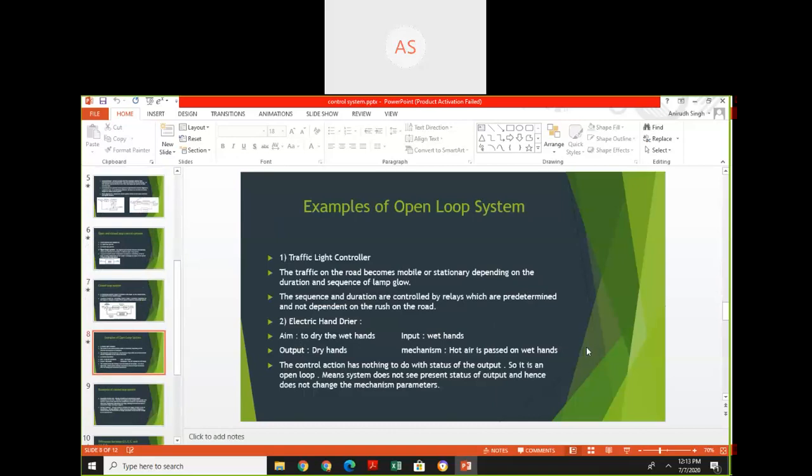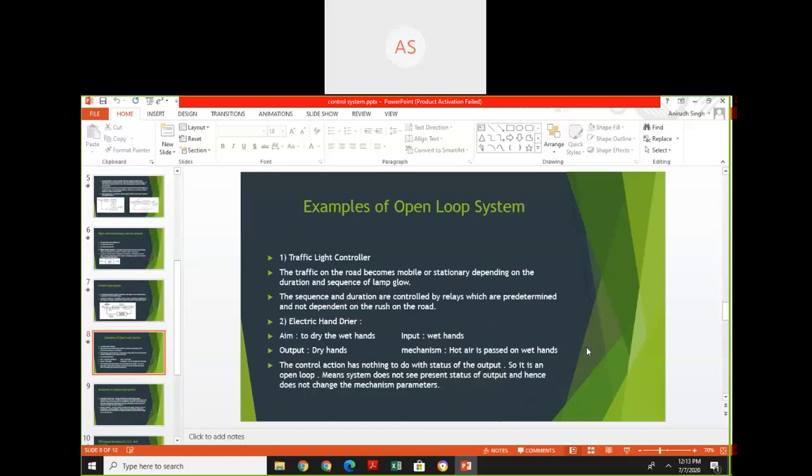Example of open loop system: traffic light controller. The traffic on the road becomes mobile or stationary depending on the duration and sequence of lamp glow. The sequence and duration are fixed by the relay and these are not dependent upon the rush on the road, so it is an open loop system.